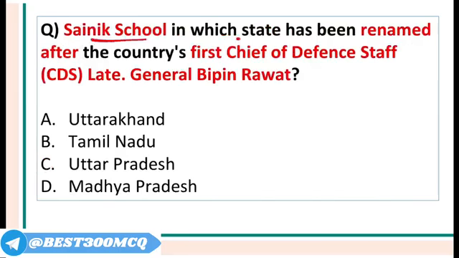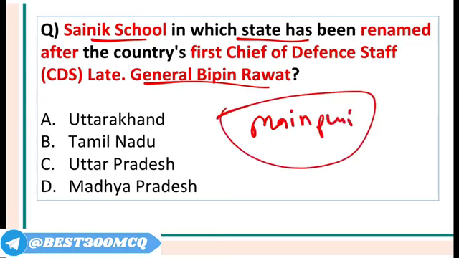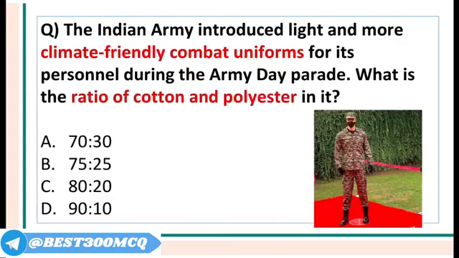Sainik School in which state has been named after Lieutenant General, he became the CDS then, Bipin Rawat? It is in UP. So this is a Sainik school in Mainpuri district of UP. The answer is Uttar Pradesh.